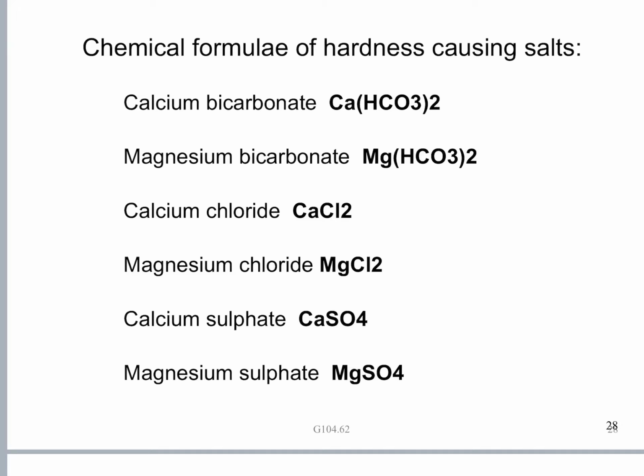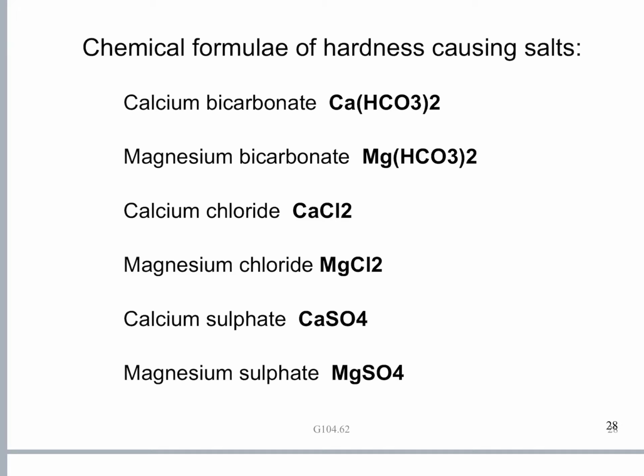Chemical formula of hardness causing salts. We have seen that there are six salts which cause hardness to the water. Let us try to learn their chemical formula, because we are learning this as a part of your chemistry curriculum. Chemistry involves chemical names, chemical compounds as well as their family, and chemical reactions will also be there. Okay, the chemical formula of these hardness causing salts, calcium bicarbonate.